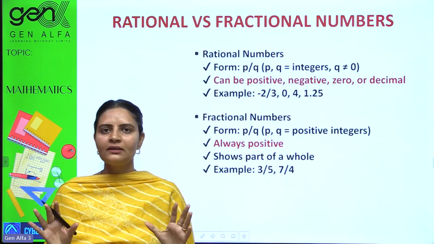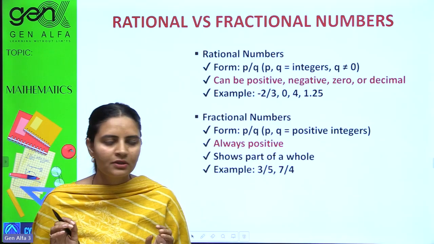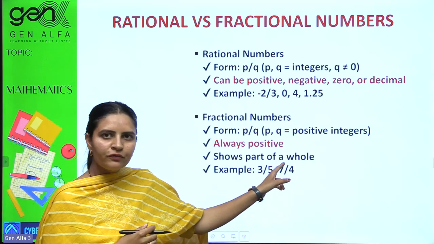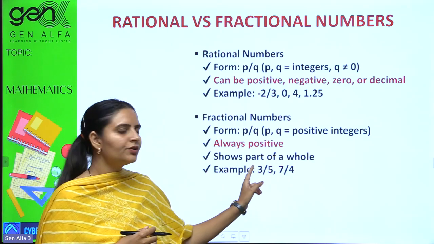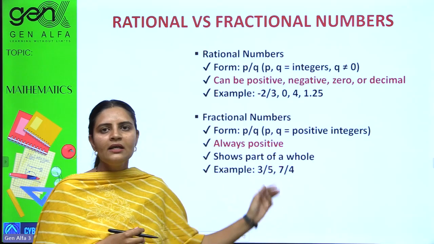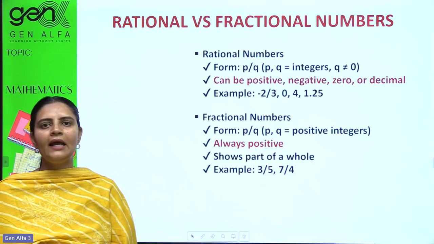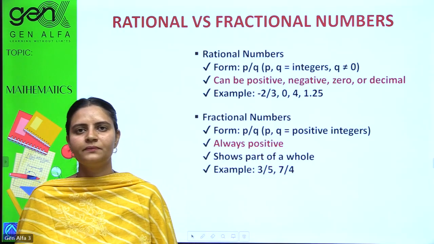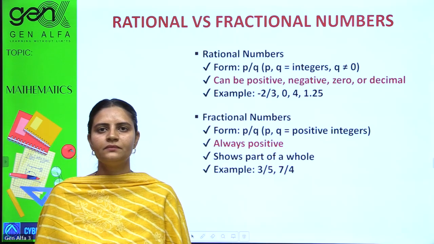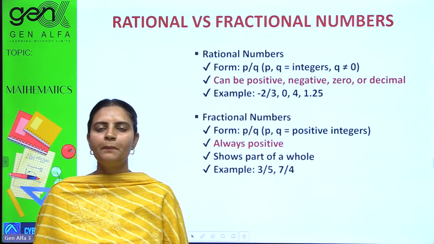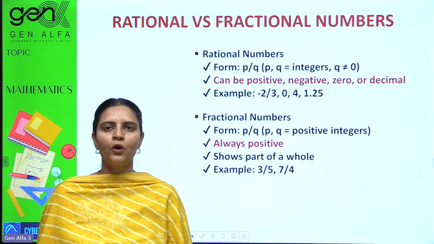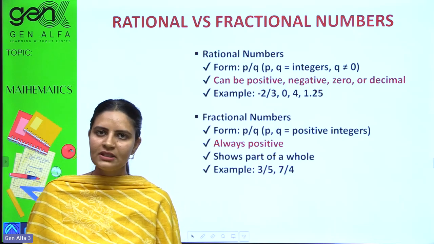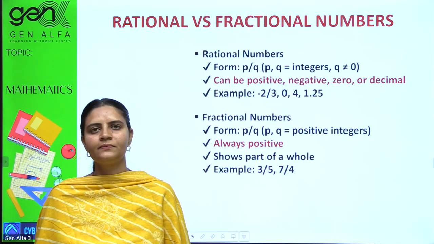If quantity is not there, no negative thing can be imagined. So shows part of a whole, yes. Examples are 3 by 5, 7 by 4. Just take a note of it and let's move further. The main difference is fractions cannot be negative, but rationals can be negative.